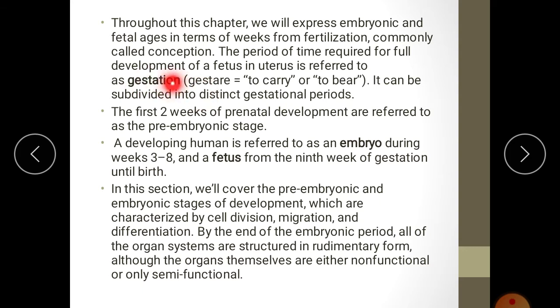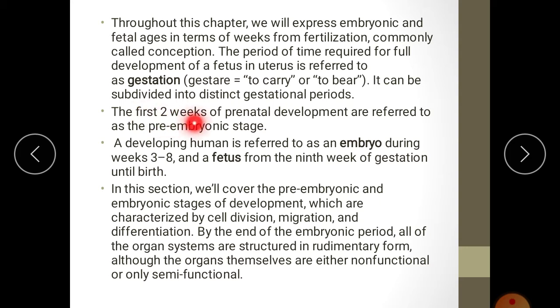The gestation period is nothing but the total period required to complete the embryonic development inside the uterus. The word gestation, from gester, means to carry or to bear. It can be subdivided into distinct gestational periods. See, the gestation is again divided into different distinct periods.